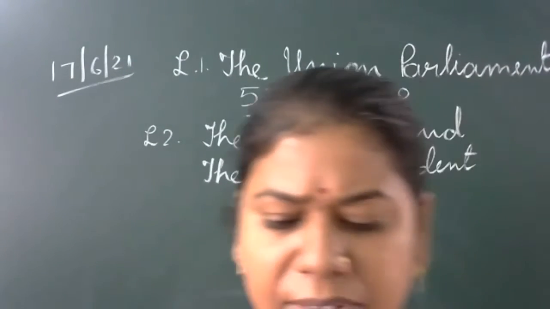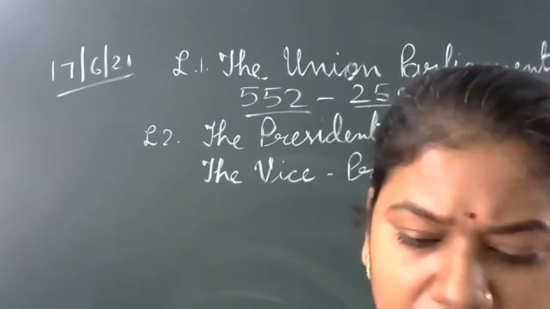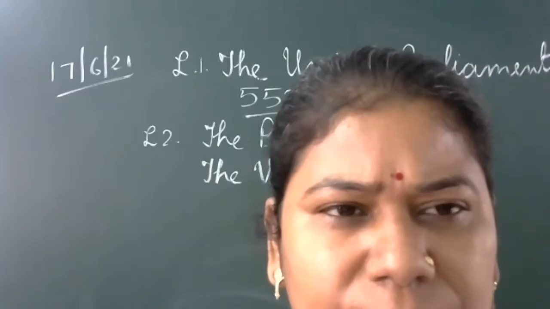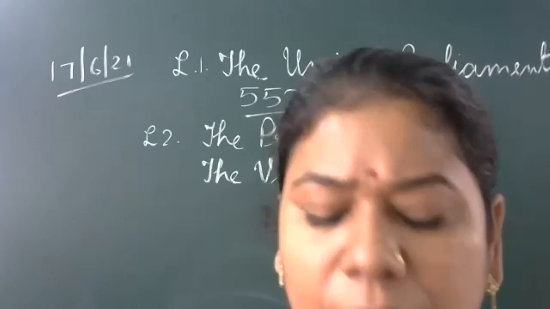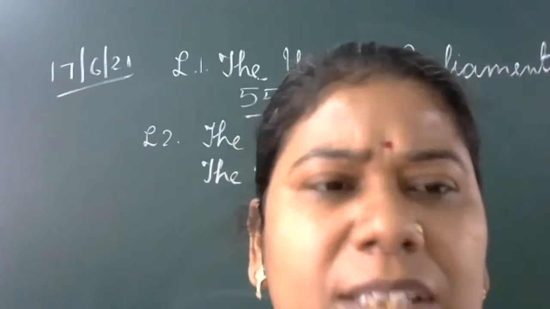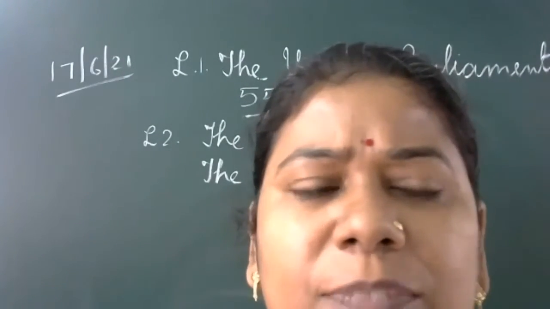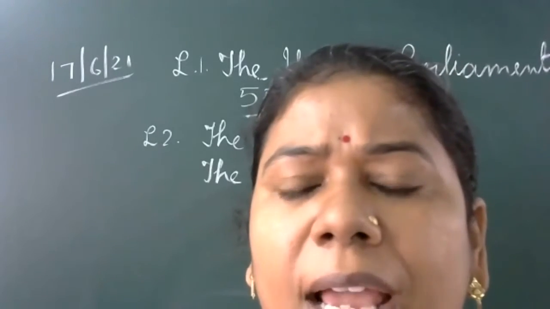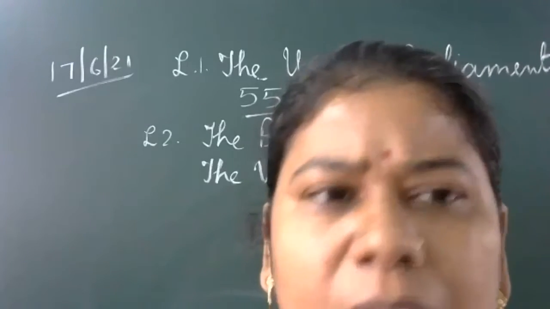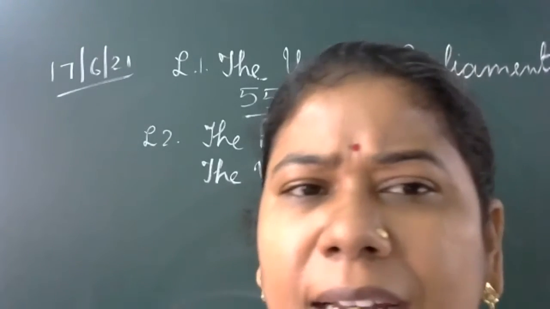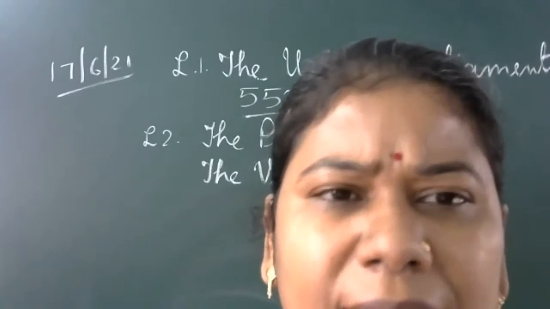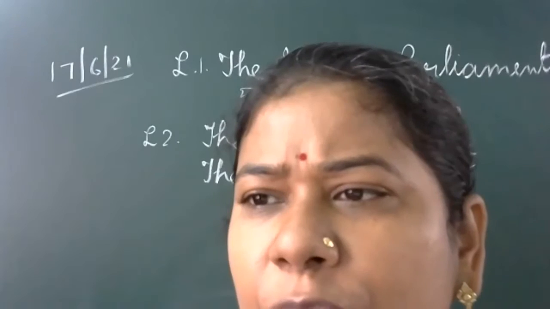Now, the President and the Vice President. The chapter is related to the Union Executive. In this series, you will read two chapters. This is the chapter about the President and Vice President. In the next chapter, you will have the Prime Minister and the Council of Ministers. Many things you have already read in class 9. Something you have read in 10th also, the same way.